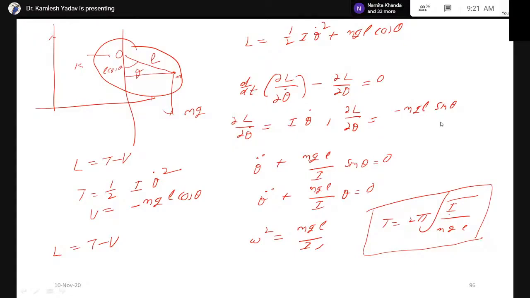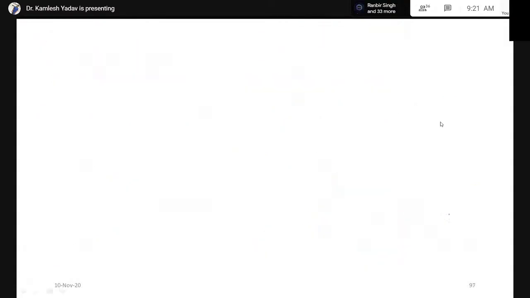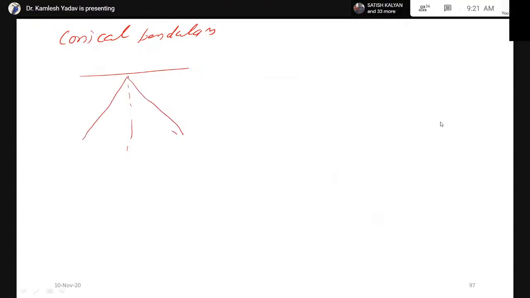Now let us consider another pendulum. Let us consider the conical pendulum. What is a conical pendulum? Suppose we have a normal pendulum, and suppose this is the length of the pendulum.